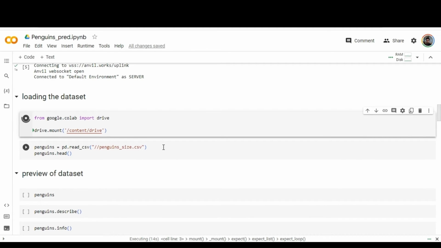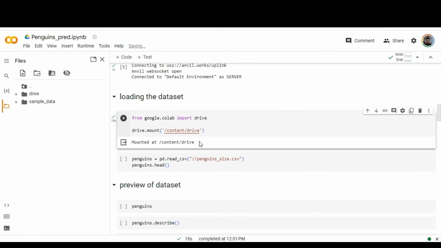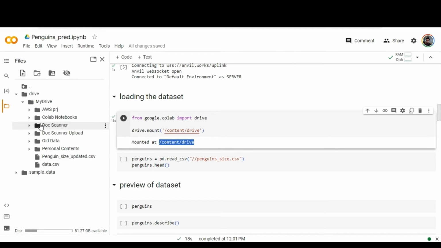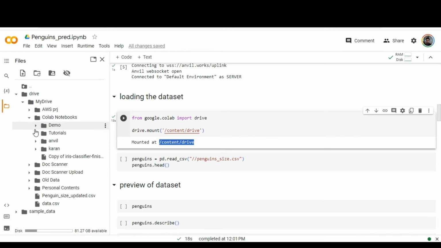It is executing now. Expand the folder option. You can see the content/drive option. Yes, you can expand the drive option, under which you can expand My Drive and Colab Notebooks. We can have a folder demo.